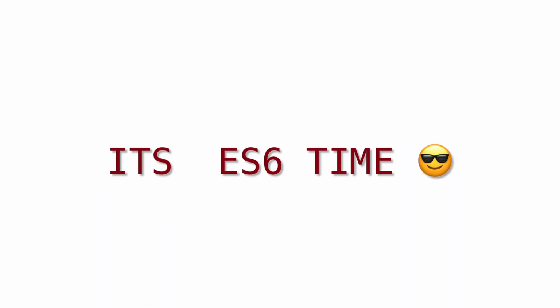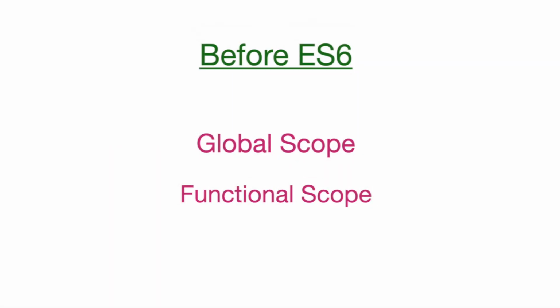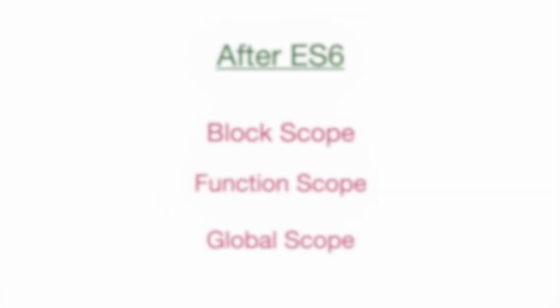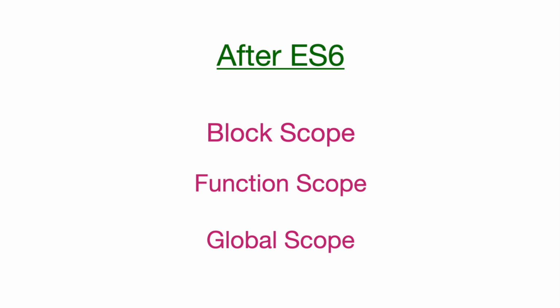And now ES6 is followed by the whole world. So, before ES6, JavaScript had only global and function scope. But now there are three types of scope in JavaScript after ES6, that is block scope, function scope and global scope.